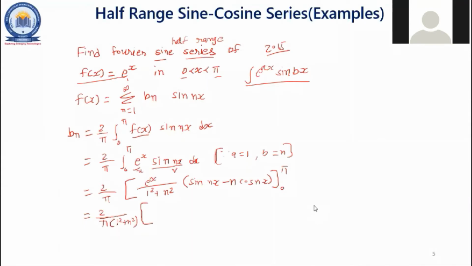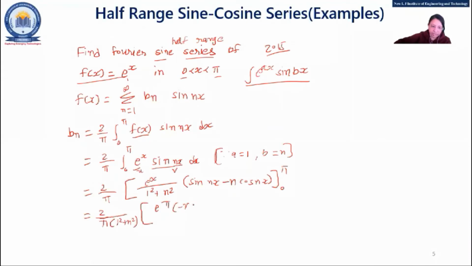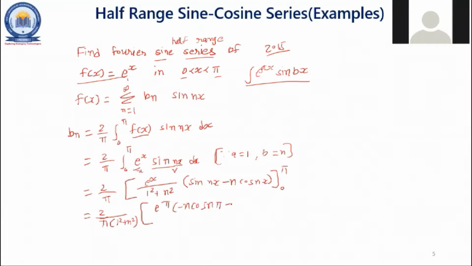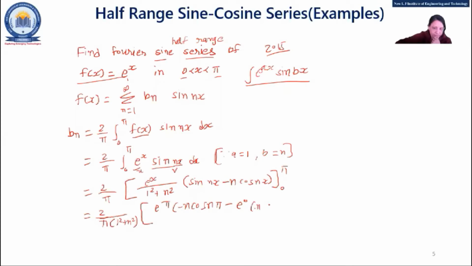Yes, ma'am. Apply the limit concept and tell me the answer. e raised to pi into minus n cos n pi, minus e raised to 0 into minus n cos 0. Is it like that? Yes, ma'am. Okay, so here the bracket is complete because it's the second term. Fine.